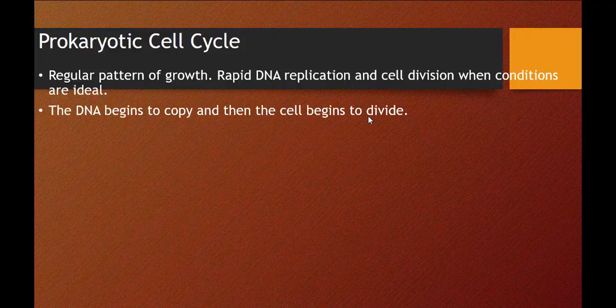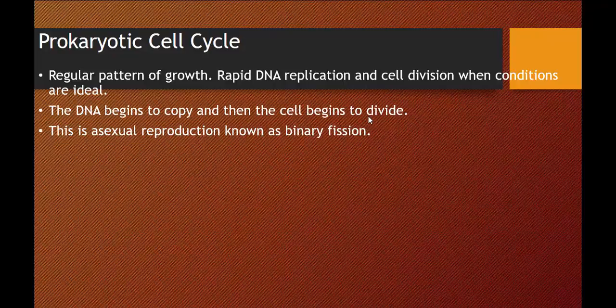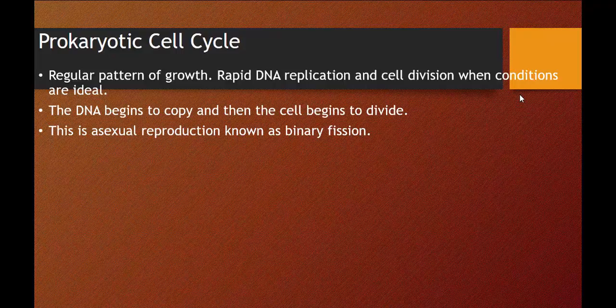Now, the DNA begins to copy, and then the cell begins to divide. Now, this is what we call asexual reproduction, which is also known as binary fission. Asexual, A meaning without sex cells or without gametes. No sperm and egg here, it's able to do it on its own just by replicating itself and splitting. So that's asexual reproduction or binary fission.